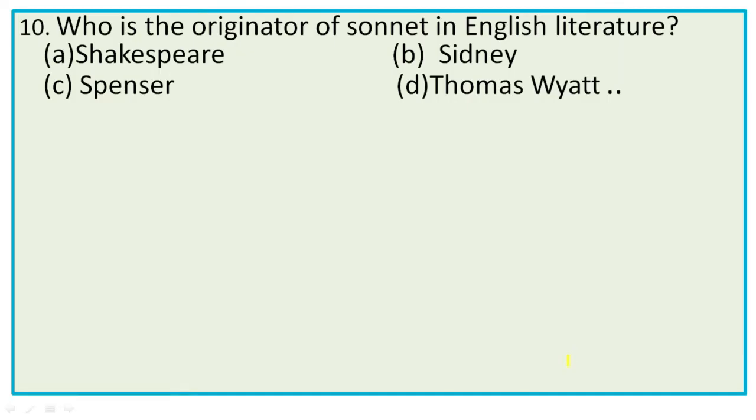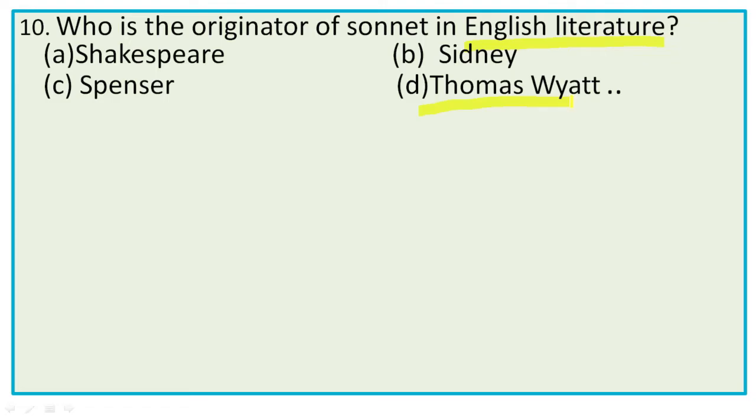Next, number 10. Who is the originator of sonnet in English literature? Actually, sonnet was first written in Italy and it got popularity there, and with the advent of Renaissance, sonnet came to England, and in England, sonnet was first written by, obviously, Thomas Wyatt and his contemporary Henry Howard.